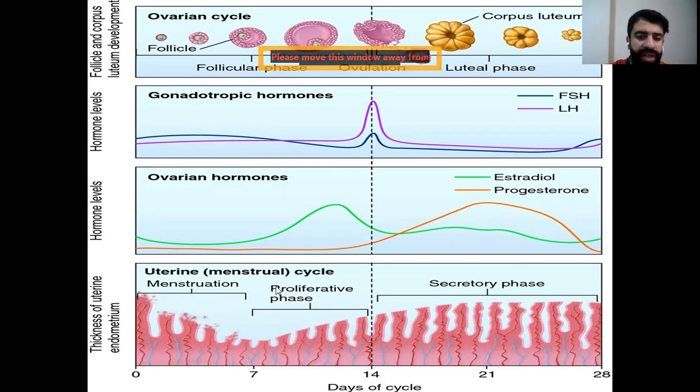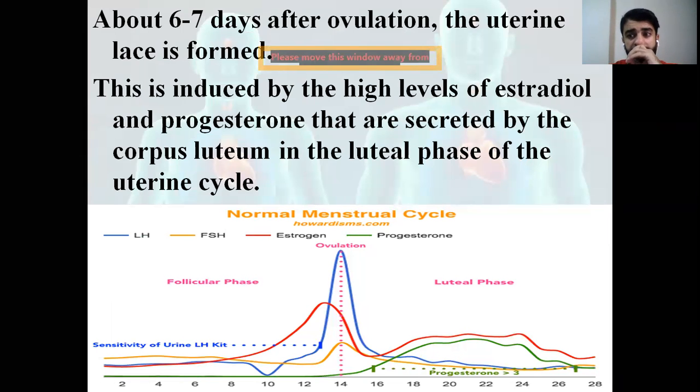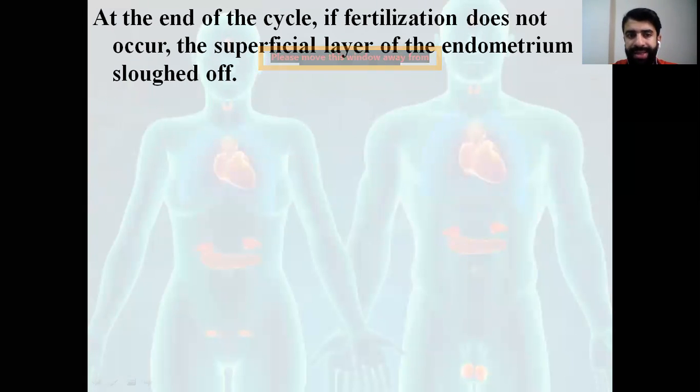So during the proliferative phase, we see that we have an increase in the thickening, and this increase will reach its maximum during the secretory phase under the effect of both hormones, estradiol and progesterone. We said that the uterine lace is formed about 6 to 7 days after, and pay attention to the word after, ovulation. This is induced by what? By the increased level of estrogen and progesterone during the luteal phase, which are secreted by the yellow body. Whenever this yellow body degenerates, the level will decrease.